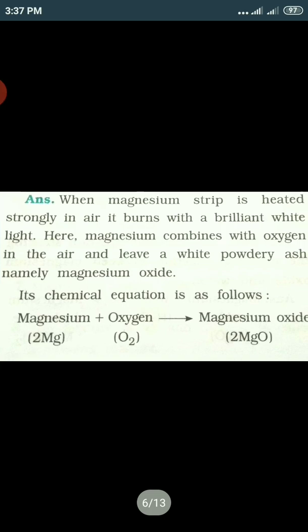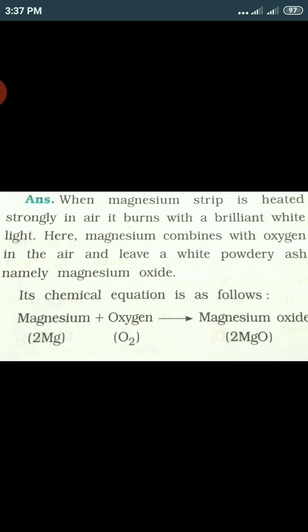So when a magnesium ribbon is burnt, it burns with a brilliant white light. When it is completely burnt, it leaves behind a powdery ash. This change can be expressed in an equation.